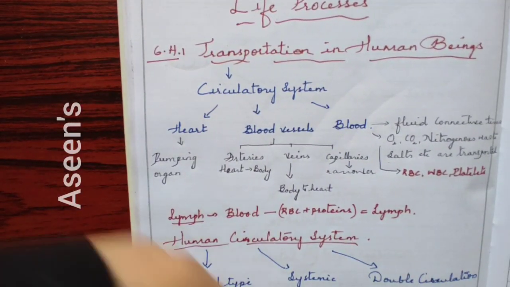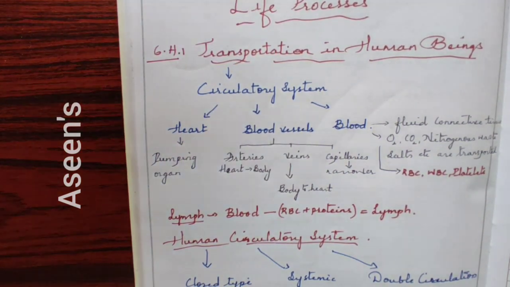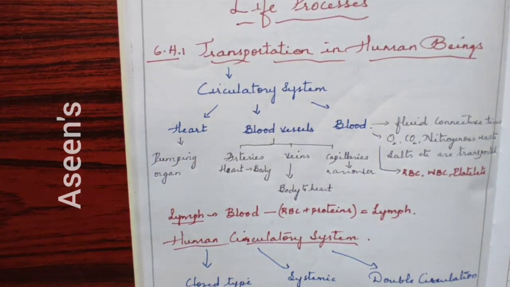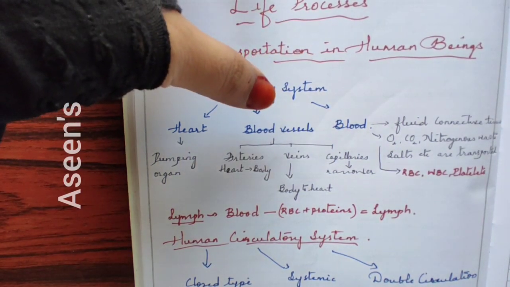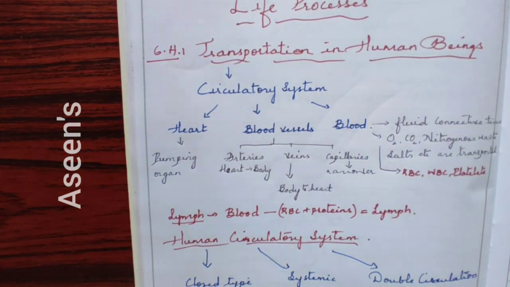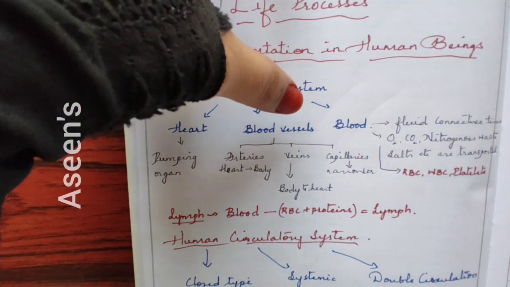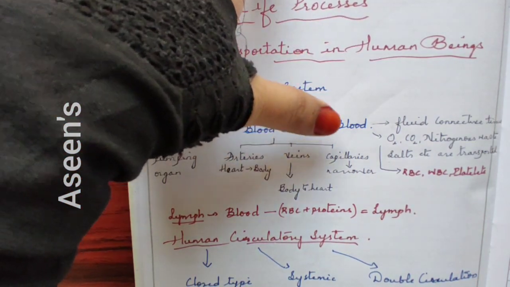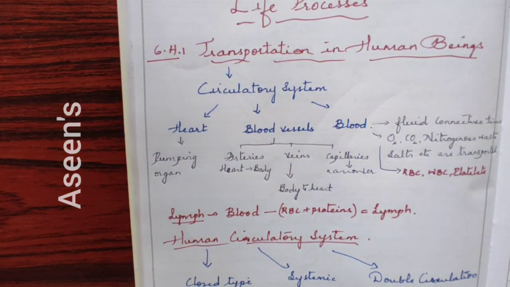Now, coming back to the previous ones, heart and blood vessels. Let's talk about blood vessels first and then let's go to the heart. So blood vessels are nothing but, I love to call them pipes, the pipes or pipelines inside our body. Blood vessels here are of 3 types: arteries, veins and capillaries.